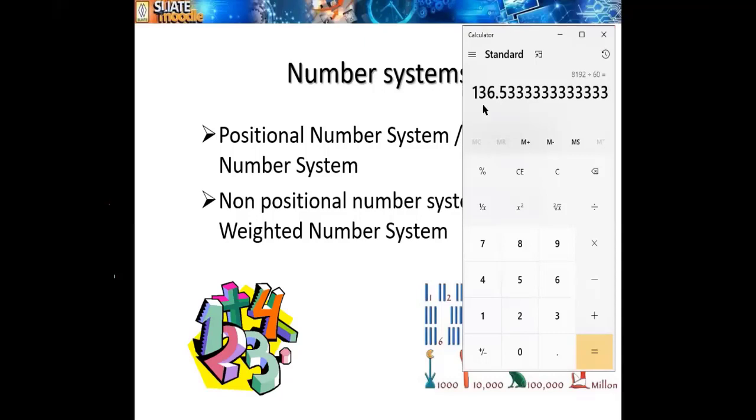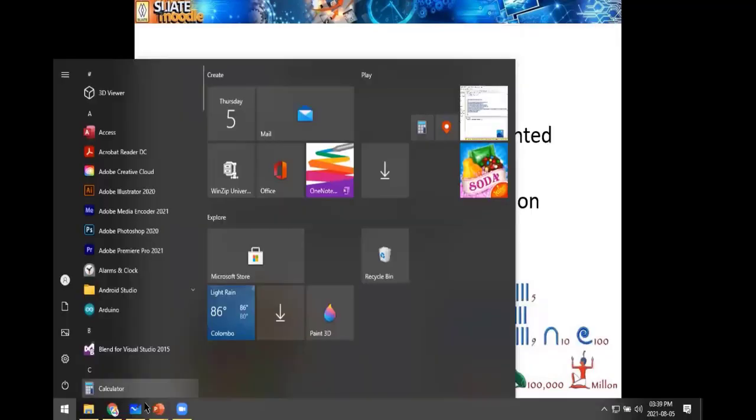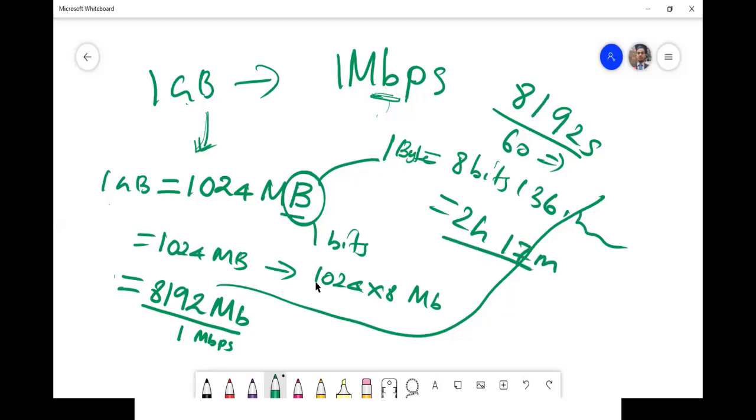It will take 136 minutes, more or less. If you divide this by 60, you get the hours, that is 136 divided by 60. Then it will take 2 hours and around 17 minutes.